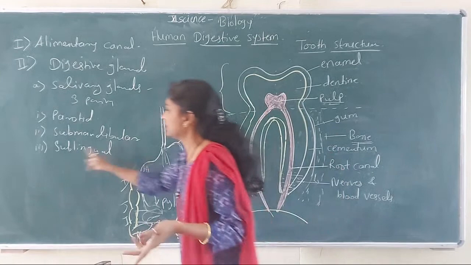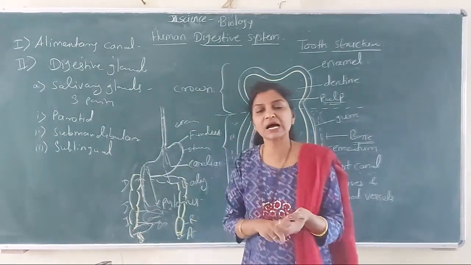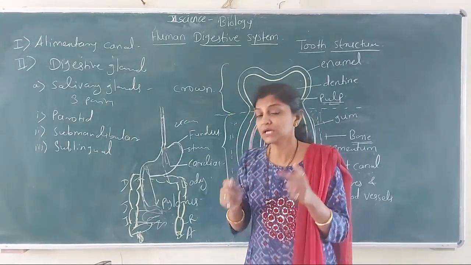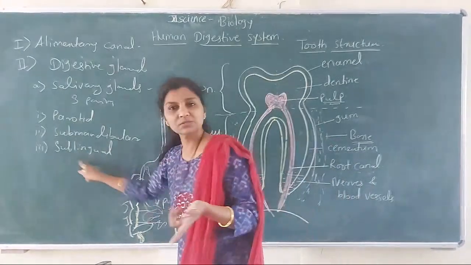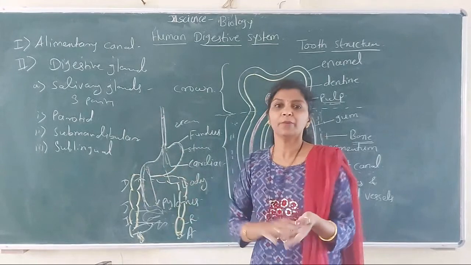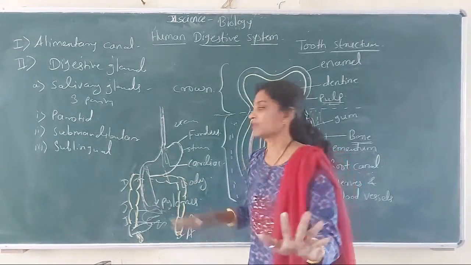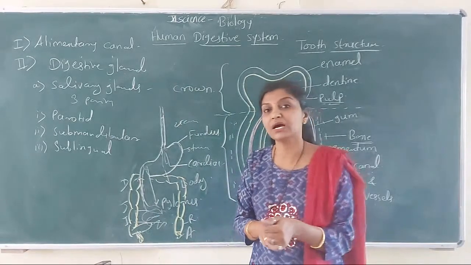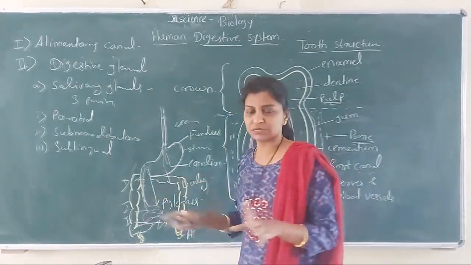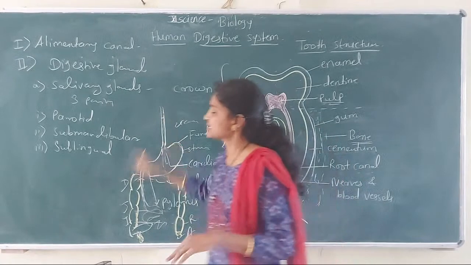Okay, and third is sublingual, which are present below the tongue. Tongue जिभेच्या खाली असणारे जे salivary glands आहेत त्यांना आपण sublingual असं म्हणतो. So these are three pairs of salivary glands. Okay, and they secrete saliva, which contains the enzyme salivary amylase. Okay, and mucus, which is a sticky whitish substance. So second gland is